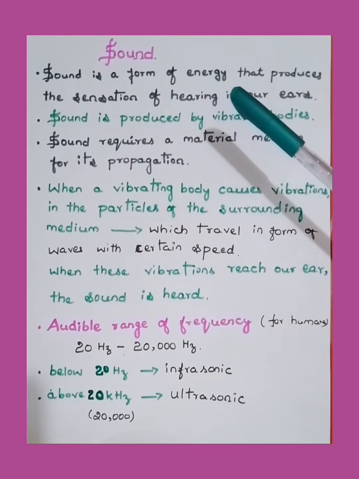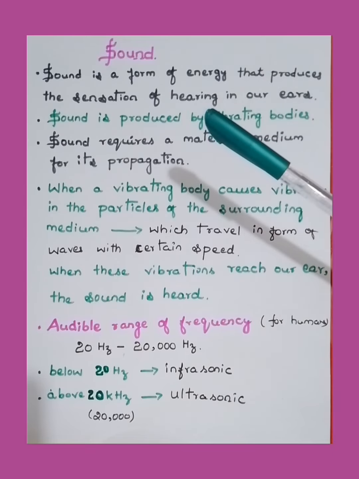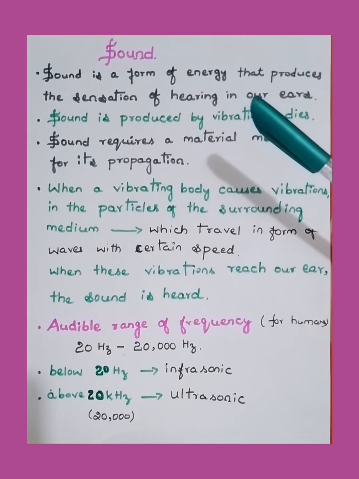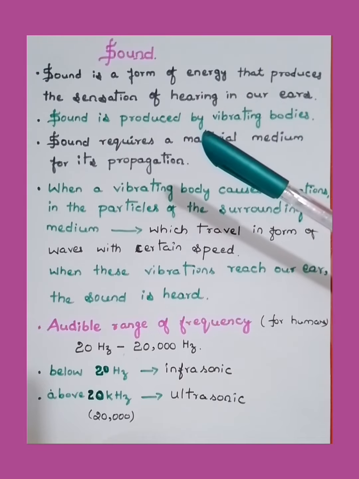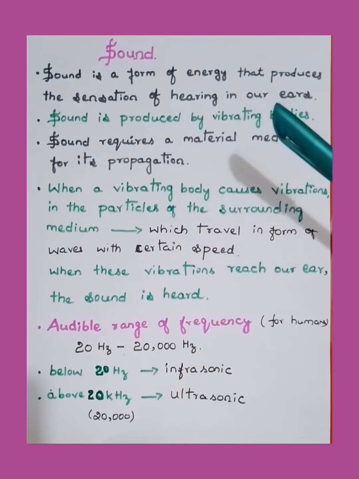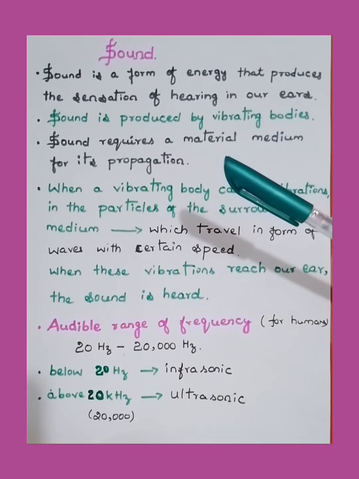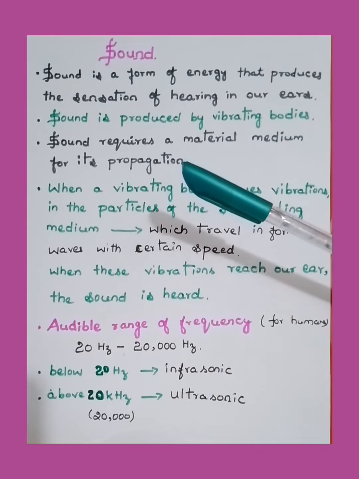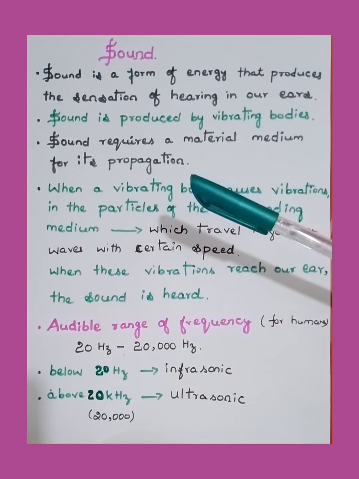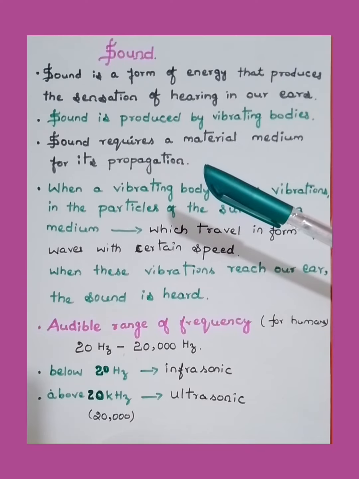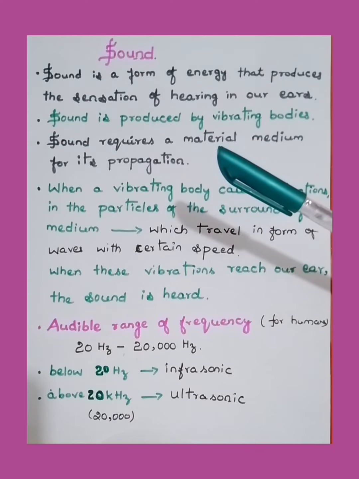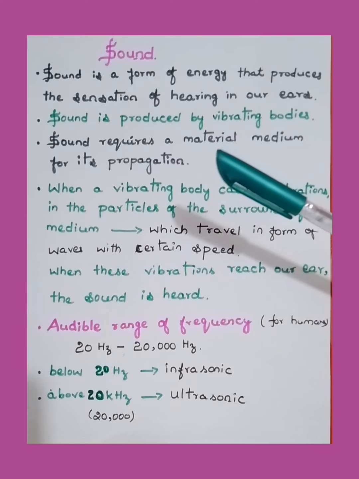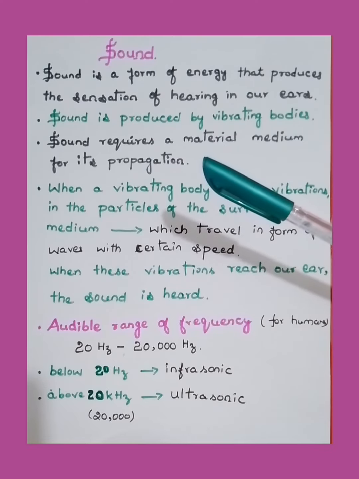Sound is a form of energy that produces a sensation of hearing in our ears. And we know sound is produced by vibrating bodies. When a body vibrates, sound is produced. And sound requires a material medium for its propagation. Either it could be solid, liquid or gas, any material medium. In vacuum, sound cannot travel.